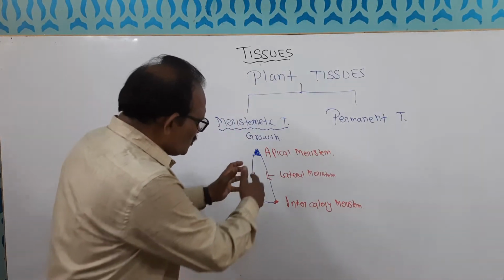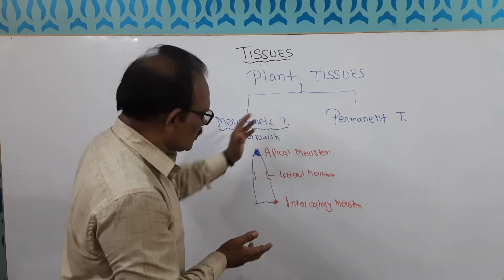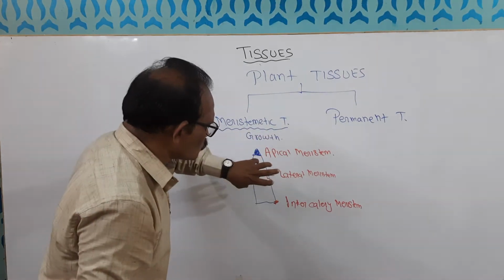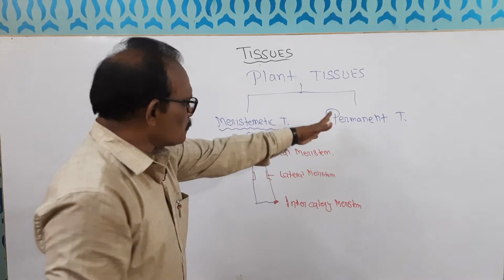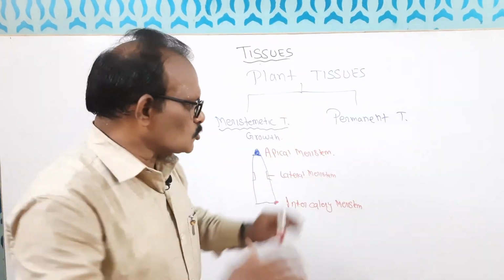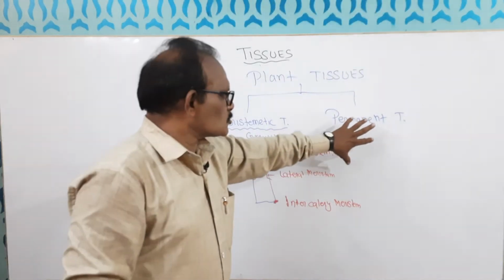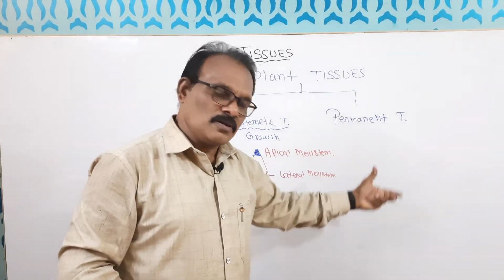Now where this growth stops, where it has grown as much as it had to and will not grow further, where it has become as thick as it had to and will not increase, where this function stops, permanent tissue works go on. So permanent tissues means no growth. Growth stops here. Once the growth stops, permanent tissue functions will be performed.